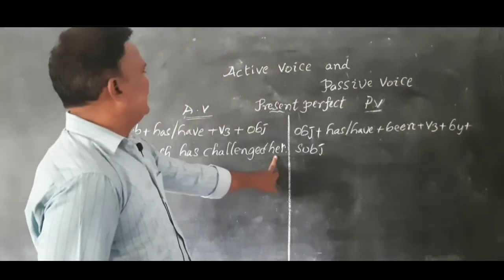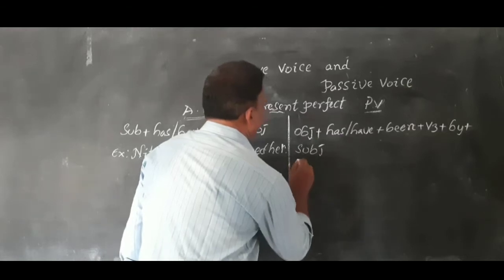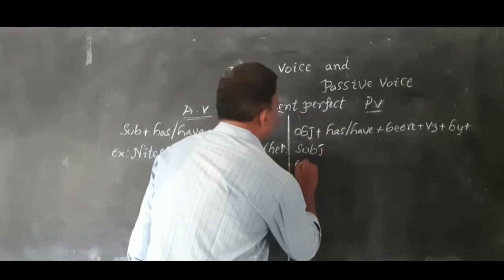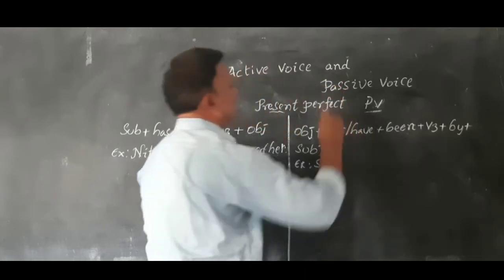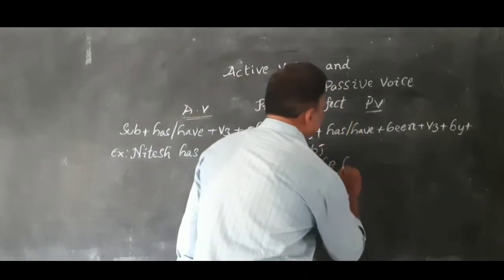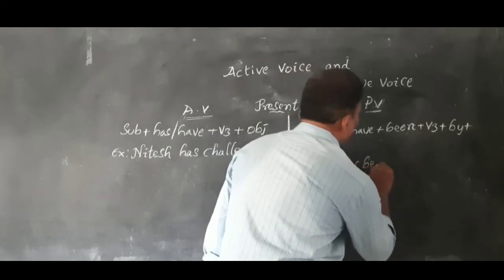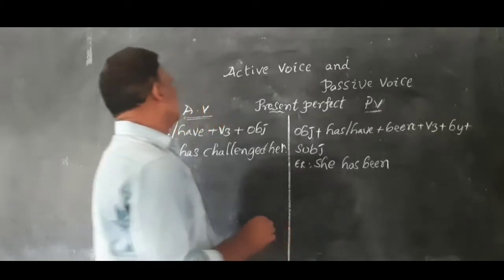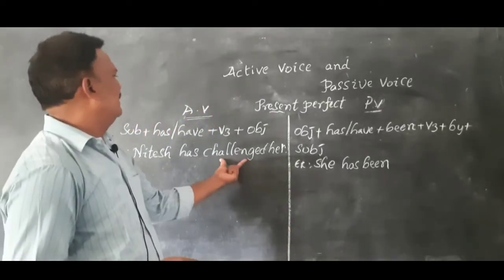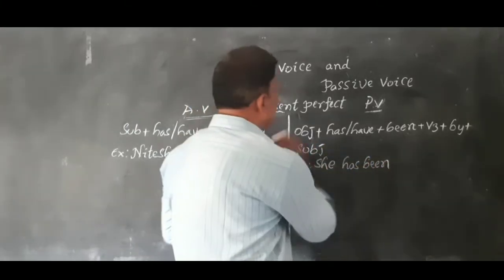What is the object? Her. So, in the example, we have to use she has been. V3 here is also V3, no change: challenged.